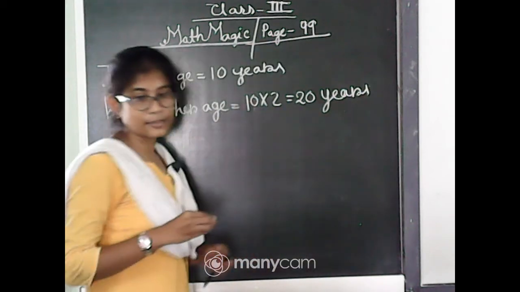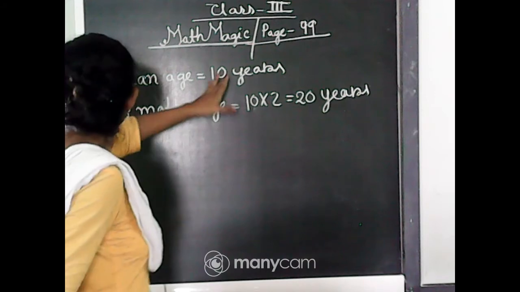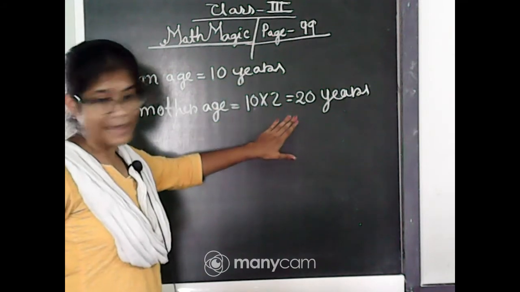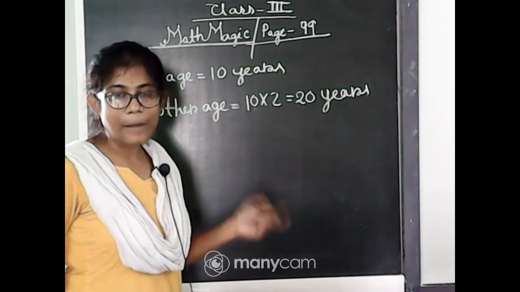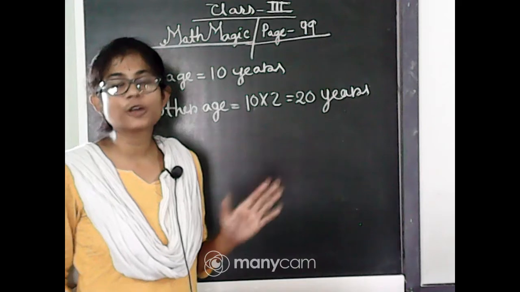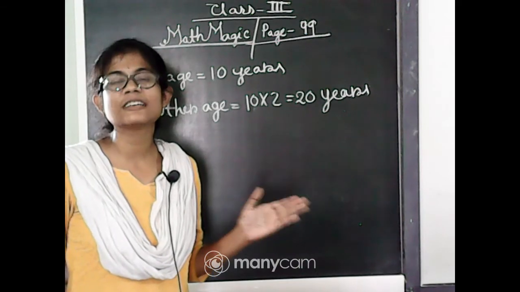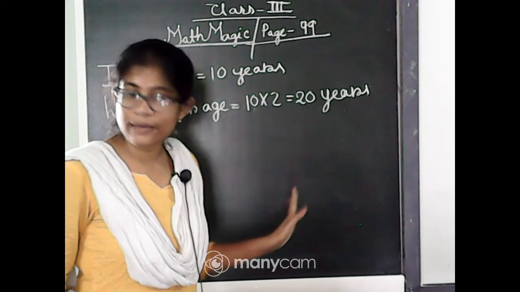Isn't it, student? Now see, what is the difference between these two ages? It's 20 minus 10 is 10 years. But in your book it has been told that the difference should be 20 years because her mother is 20 years older. So 10 years is not Irfan's age.